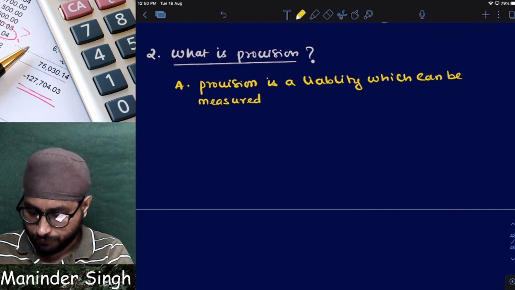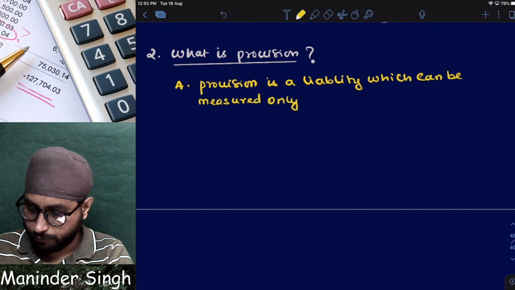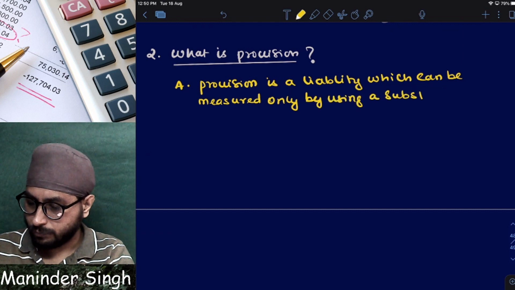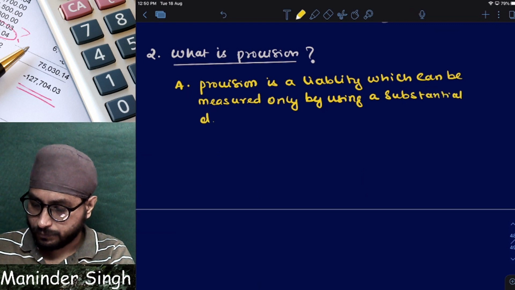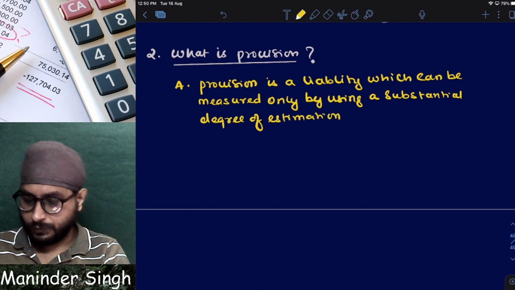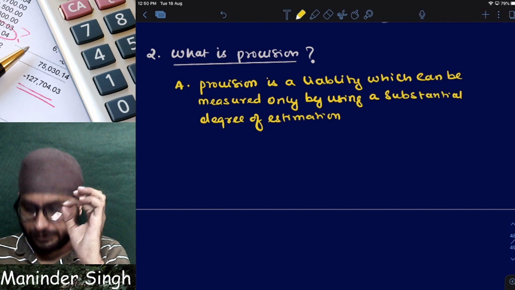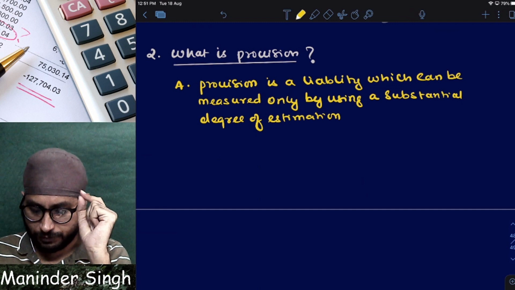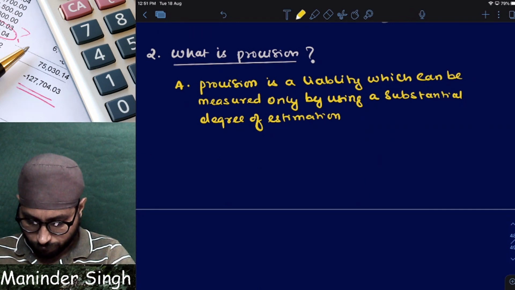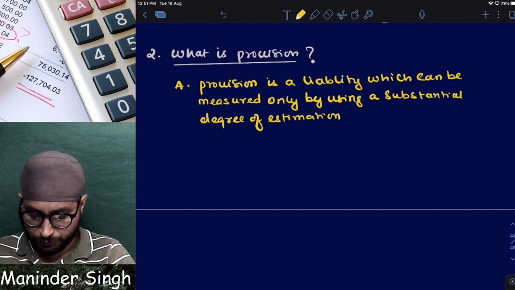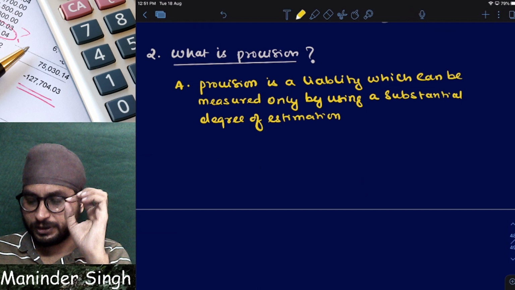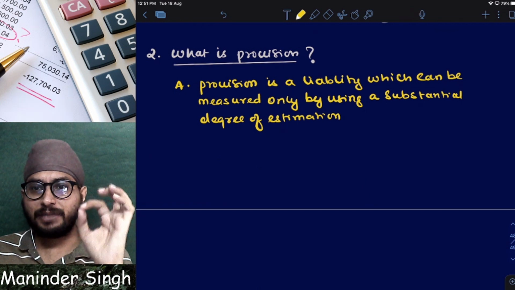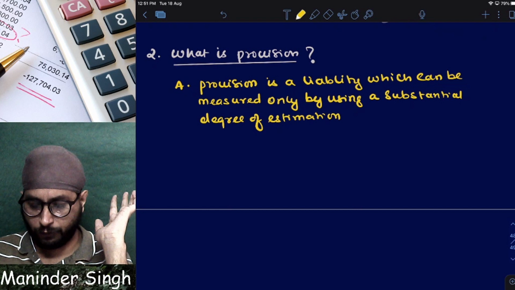Which can be measured only by using a substantial degree of estimation. What is a provision? Provision is a liability which can be measured only by using what? A substantial degree of estimation. I hope you understood this point. Provision is a liability which can be measured only by using a substantial degree of estimation.